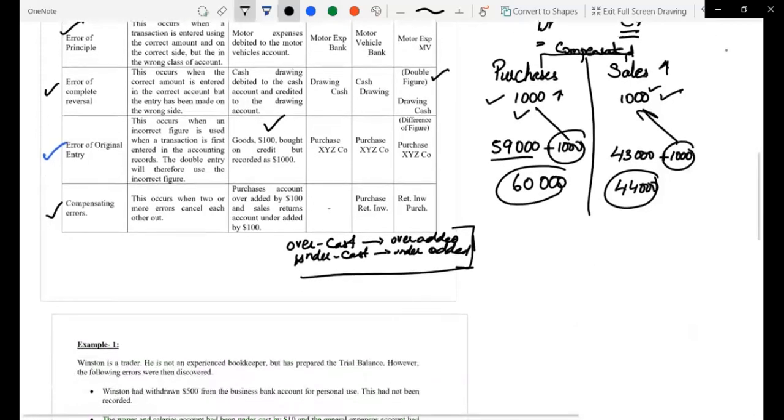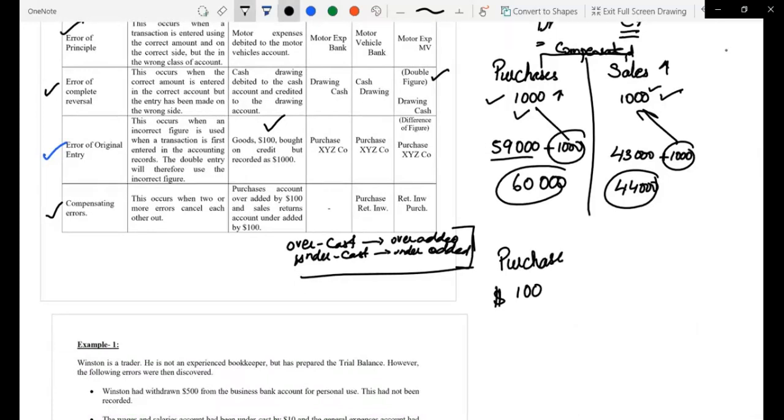If I give you one more example, let's say the purchase was overcast by $100 on the debit side.